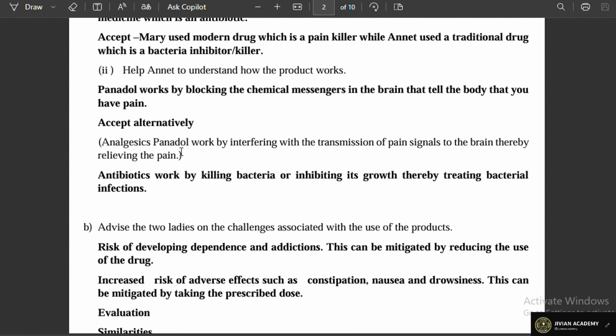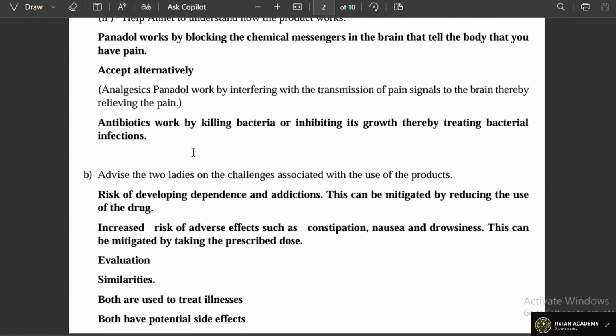Now, analgesics work by interfering with the transmission of pain signals to the brain, thereby relieving the pain, that is, in general. So a person who gives that information also gets the right scores. Then coming to the antibiotics, the role of the antibiotics is to slow down the rate of bacterial infections. And how?